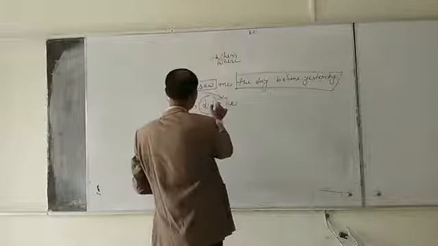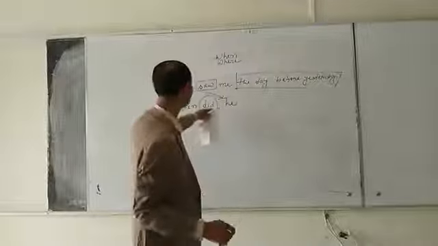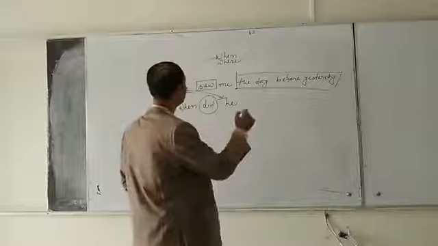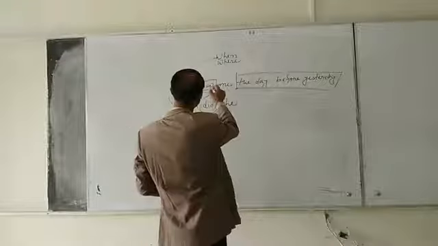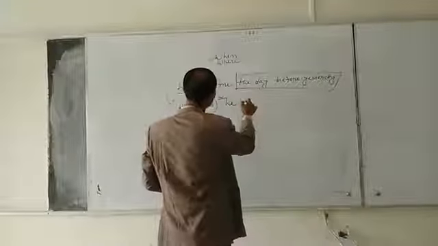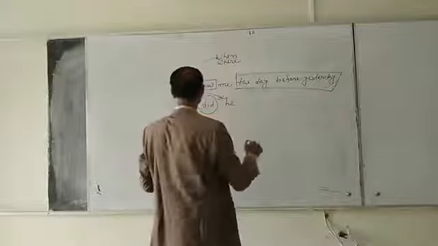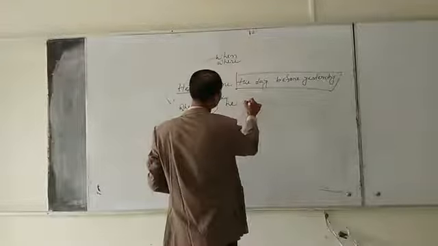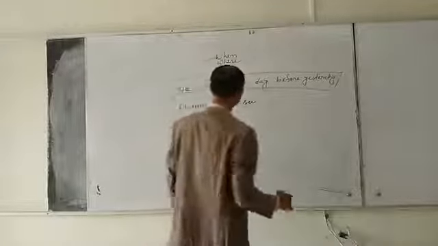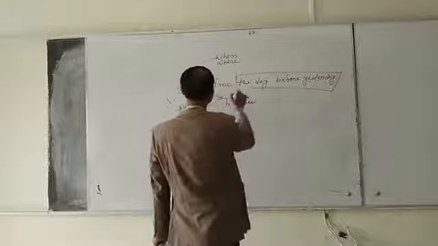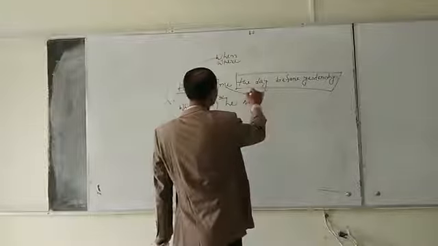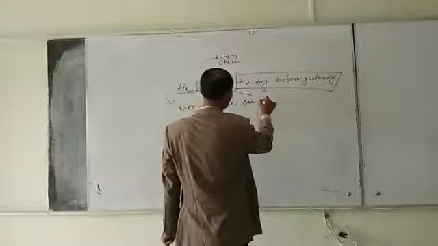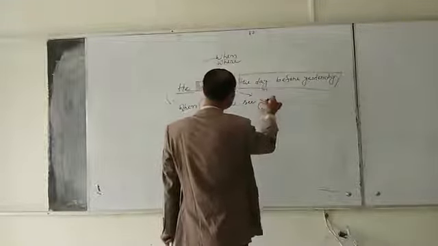When did he see? When did he see me? That will be changed into second person. When did he see you?